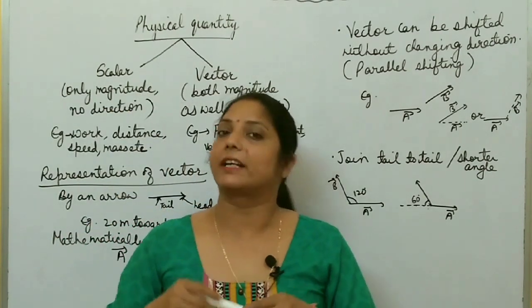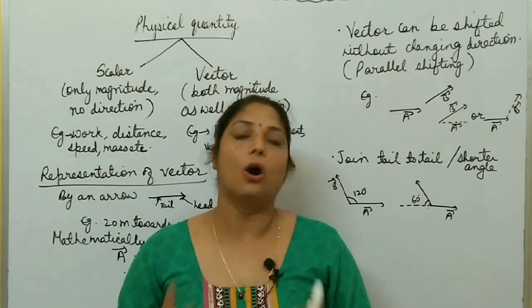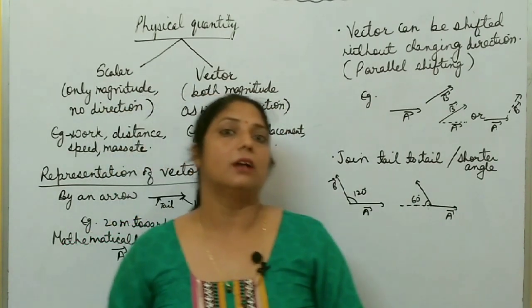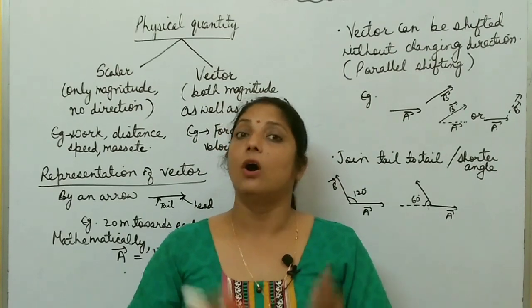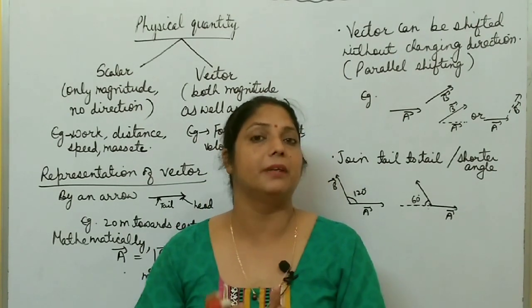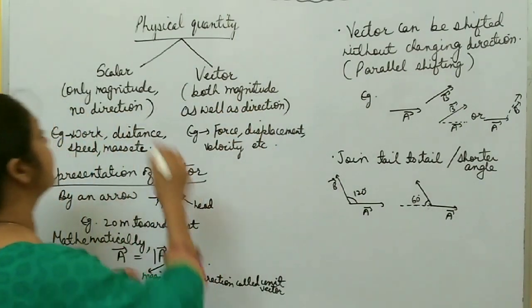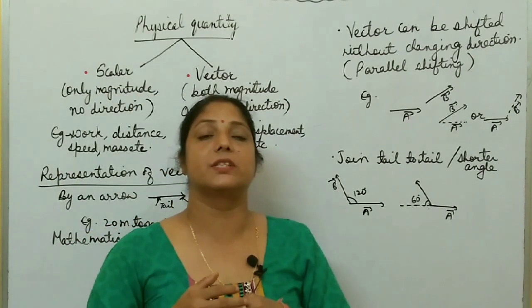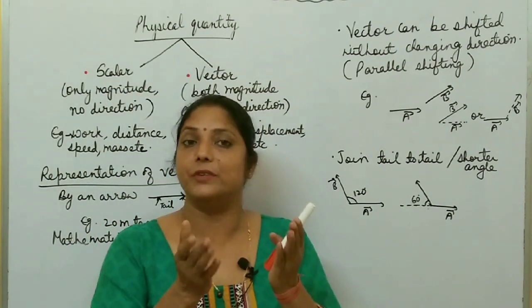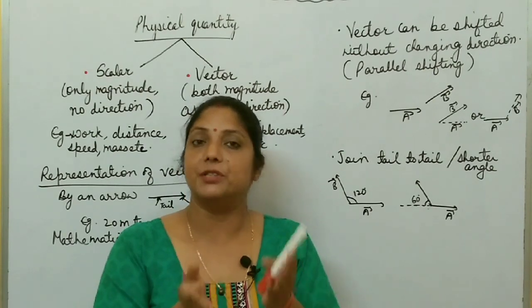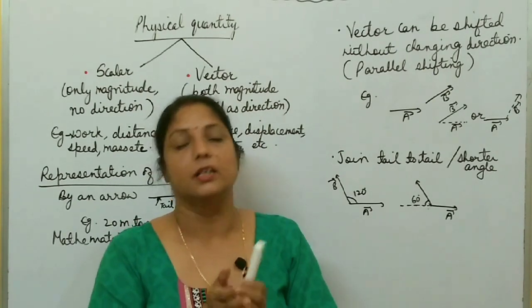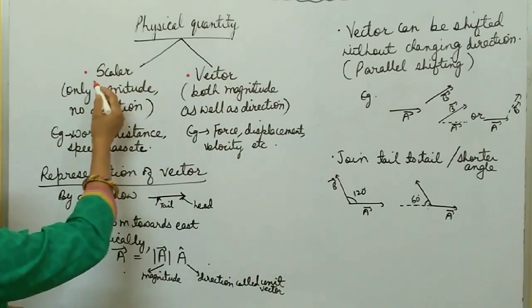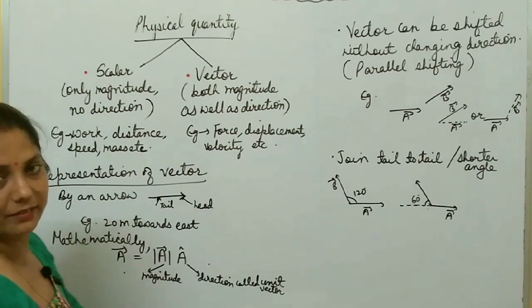Now, before discussing vectors in detail, you know physical quantity: all those quantities which can be measured either directly or indirectly. There are different types of physical quantity. All those physical quantities can be categorized into two groups. One is scalar quantity and another one is vector quantity. These divisions are on the basis of addition. How you add two physical quantities. Sometimes you add directly or sometimes you are not able to add directly. So on the basis of addition of physical quantities, they can be categorized in two groups. One is scalar quantity and another one is vector quantity, right?